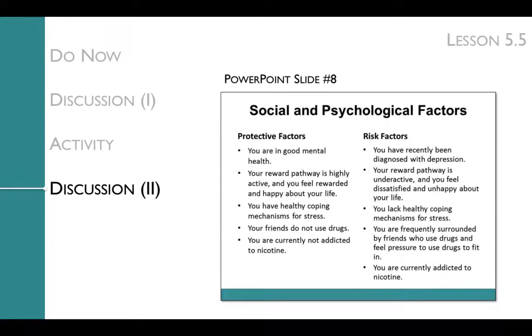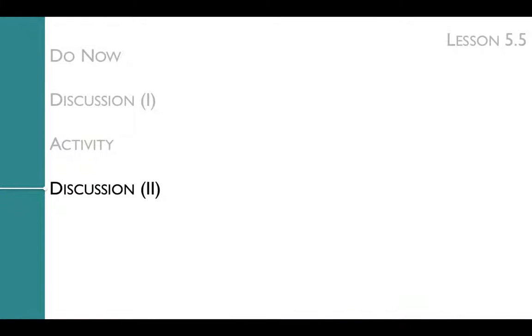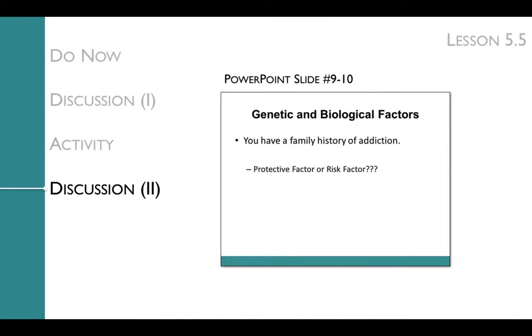You'll first review the factors that are social and psychological. While there is certainly a lot to elaborate on within this list of social and psychological risk and protective factors, our focus is on the biology of addiction, so this part of the discussion is brief, but certainly can be expanded if you like. Next, you'll elaborate on each of the genetic and biological risk and protective factors. Each of these factors has its own set of slides to help explain why each is either considered a risk or a protective factor, and each set of slides is set up in the same way.